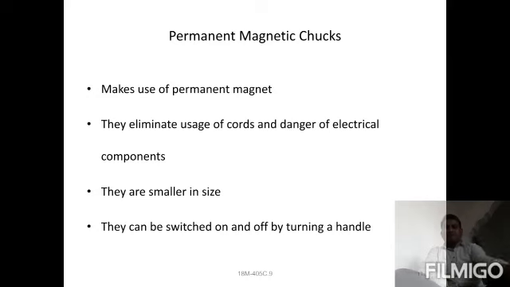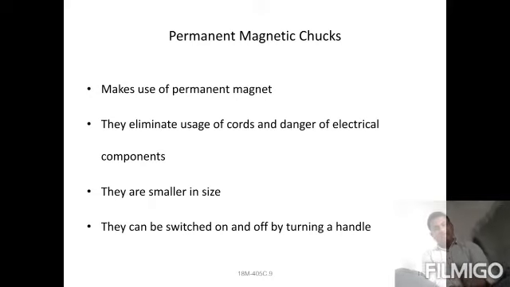They make use of a permanent magnet, which eliminates the use of cords and the danger of electrical components. The permanent magnetic system also avoids electrical components and shocks. They are small in size, and they can be switched on by turning a handle. The handle is provided to turn the magnetic condition on and off for the workpiece.